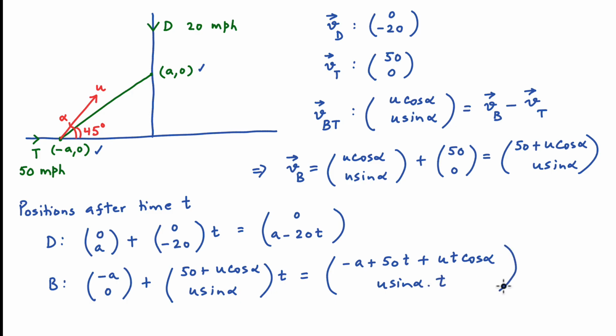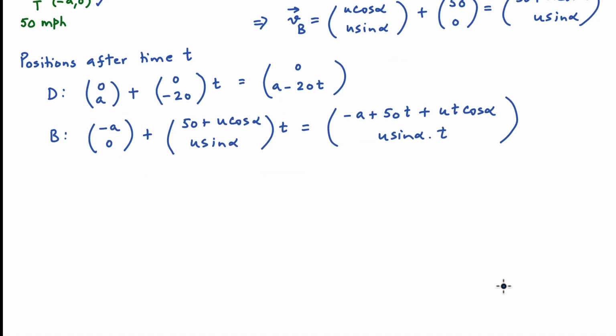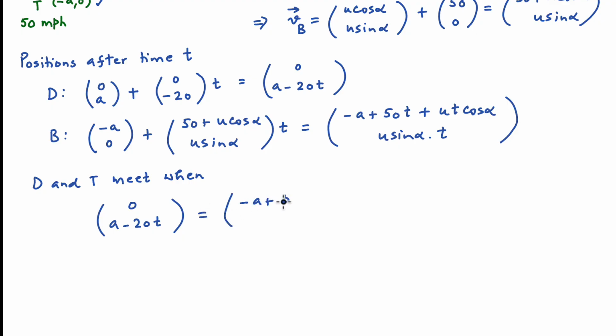The deer and the arrow will meet when their coordinates are the same. To be precise, when both their x coordinates and y coordinates are exactly the same. And that will happen at some value of t and some selection of the angle alpha. In other words, (0, a minus 20t) for the position of the deer is equal to (minus a plus 50t plus ut cos alpha, u sin alpha times t) for the arrow. So we equate the x coordinates and we equate the y coordinates, and we have two equations with two unknowns. The two unknowns are t and alpha.